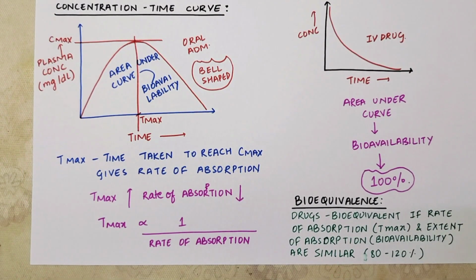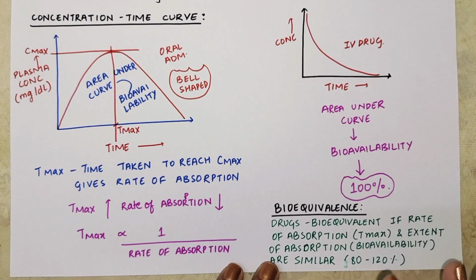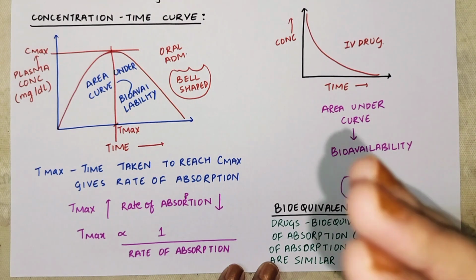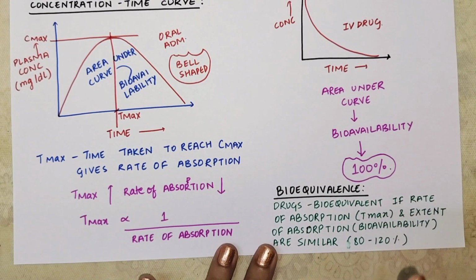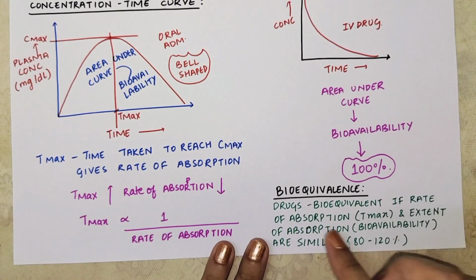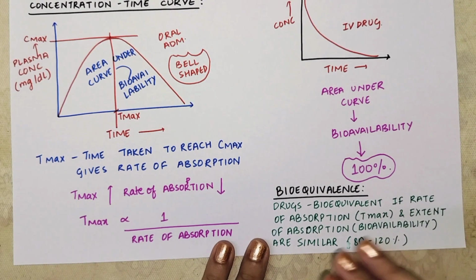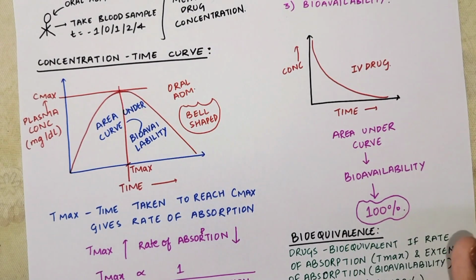Now there is a small topic which you should not study in detail because it has got no relevance according to your exams. But when you are talking about clinical cases, sometimes it becomes important to study this topic, but not in so much detail. See, bioequivalence. The drugs which are bioequivalent are the drugs which have similar rate of absorption and extent of absorption. Rate of absorption you can predict by Tmax, right? Extent of absorption is basically your bioavailability. So both have to be similar. So this is all about bioavailability.